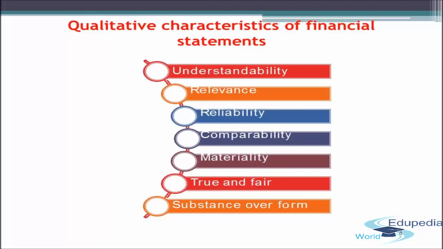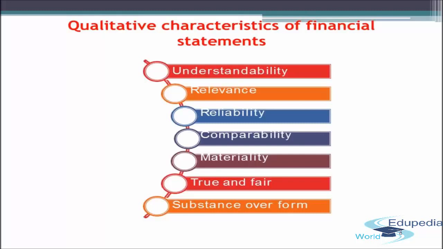The next characteristic is true and fair representation. In this characteristic, it is given that the accountant should not manipulate the data given in the financial statement for the sake of making the financial statements look good in front of the end users.